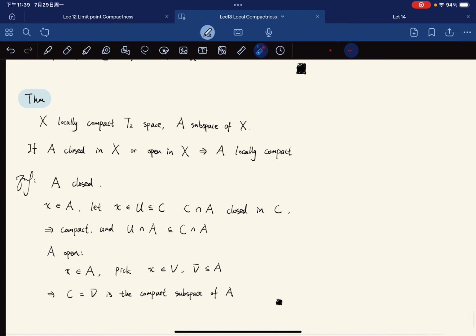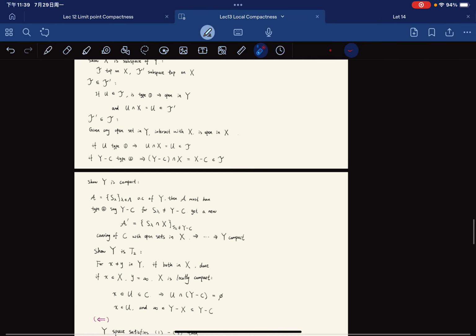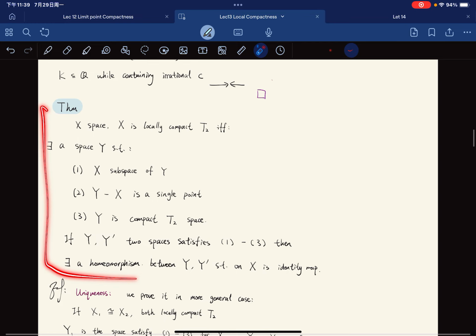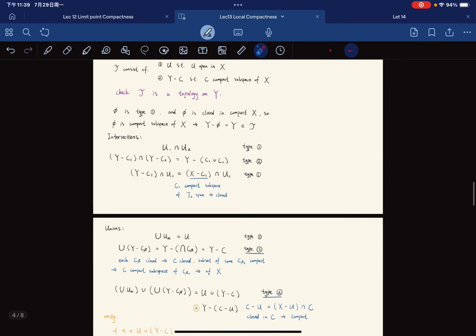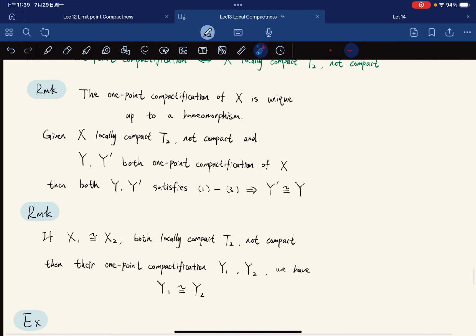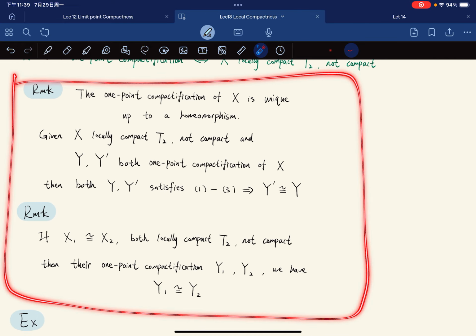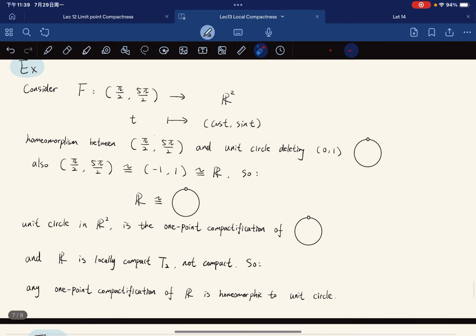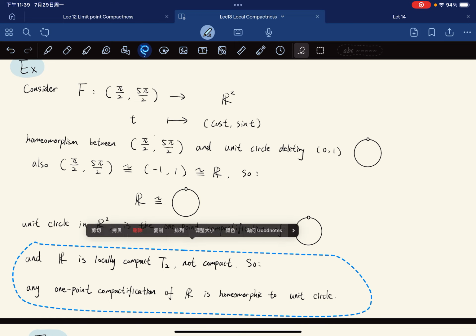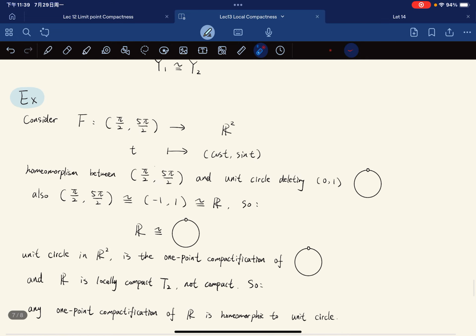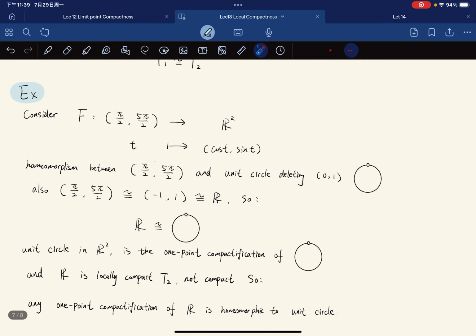And that is really it for this lecture. The most important thing is this theorem. And the remarks from here, the definition and the remarks, these two are important. And this example is interesting enough for me to write it down. Okay, so this is everything for the 13th lecture, local compactness. Next time, we're finally going to start on separation axioms. And I'll see you guys next time.